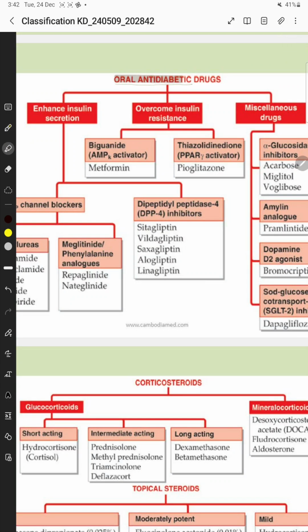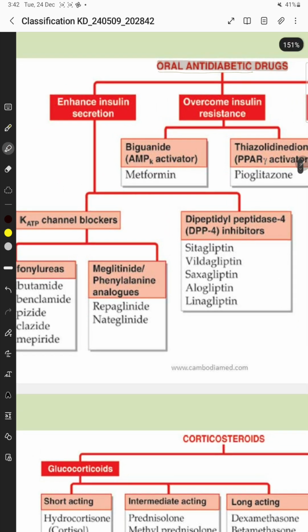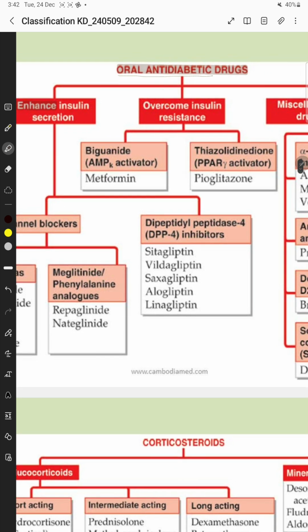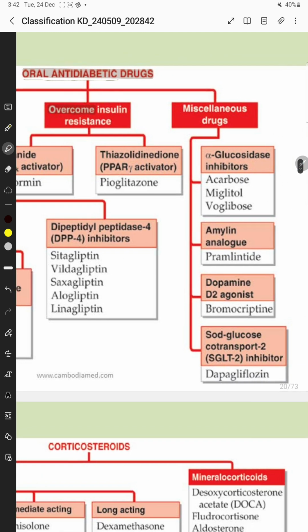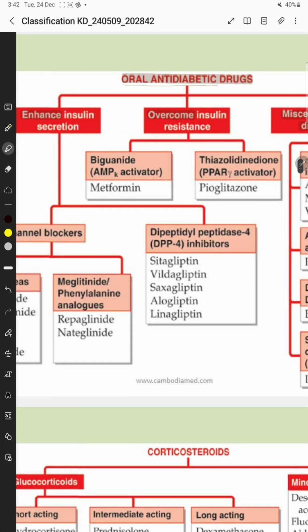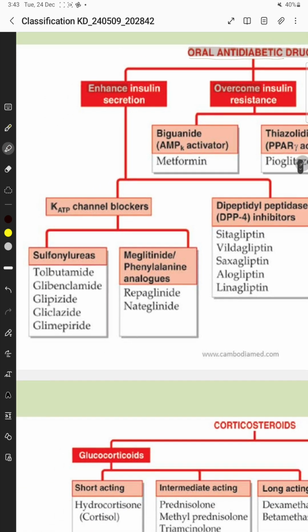Oral anti-diabetic drugs. They are classified into three categories. The first category of drugs will enhance insulin secretion. Second, will overcome insulin resistance, that is, they will increase the sensitivity of insulin. And then third is miscellaneous drugs. So three categories. Number one, that will enhance insulin secretion.